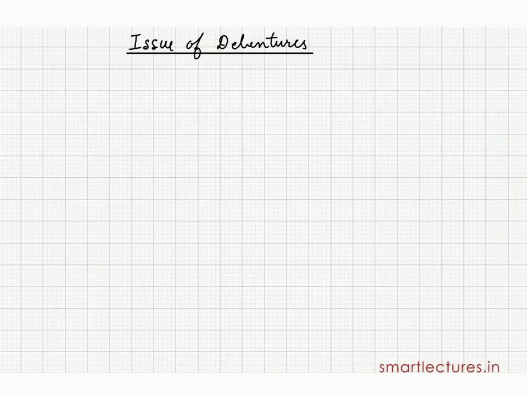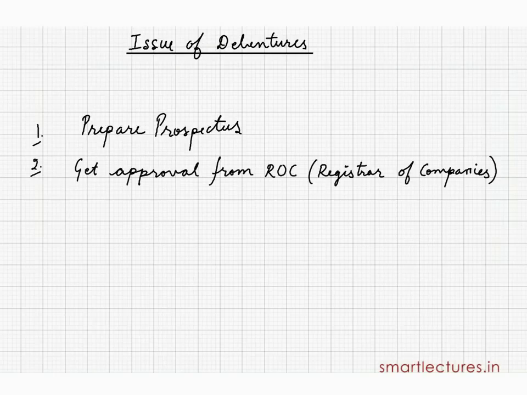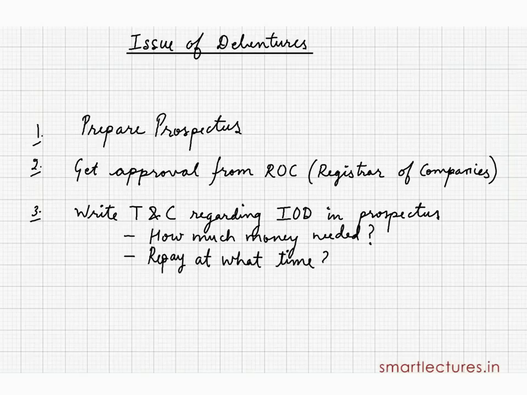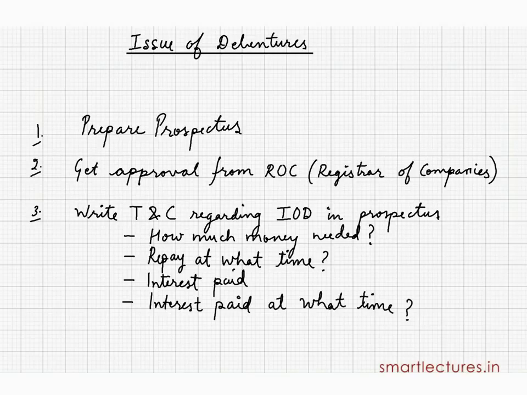The company will have to prepare a prospectus, get approval from the registrar of companies, and write down all the terms and conditions regarding the issue of the debentures: how much the company needs, at what time the company will repay the money to the public, how much interest will be paid, and at what time interest will be paid, whether quarterly, half yearly or yearly, etc.